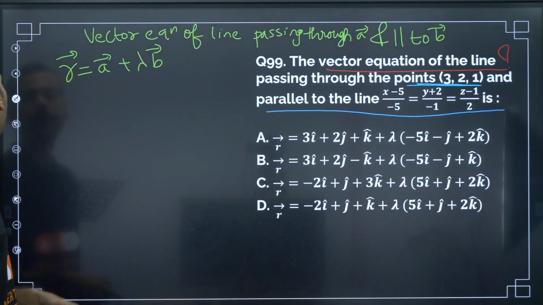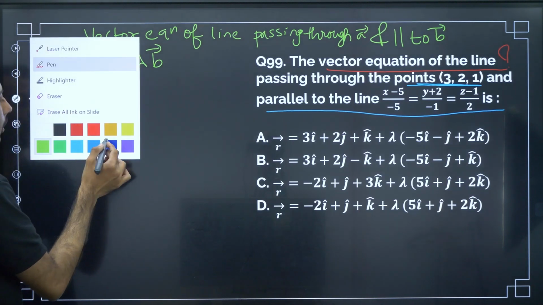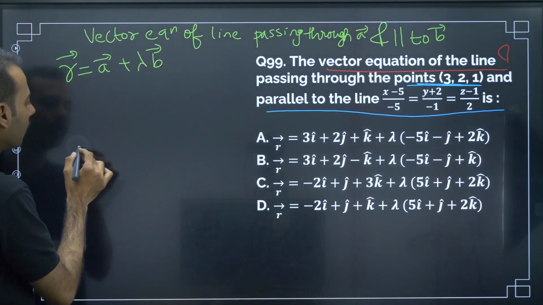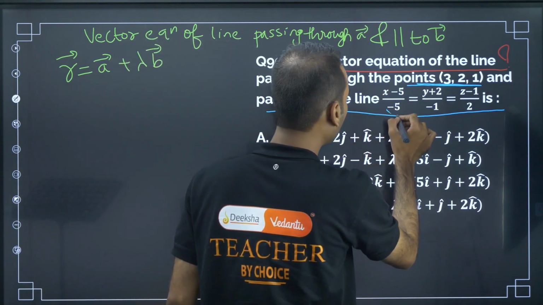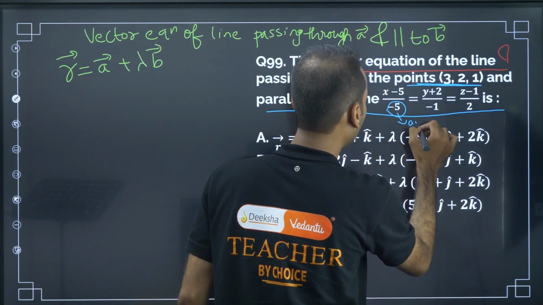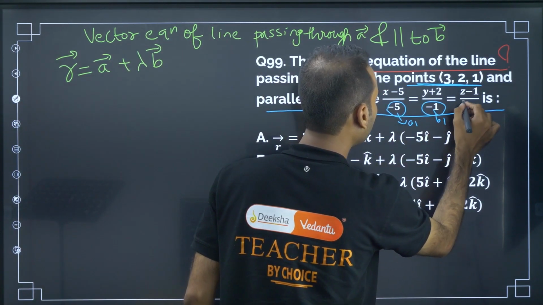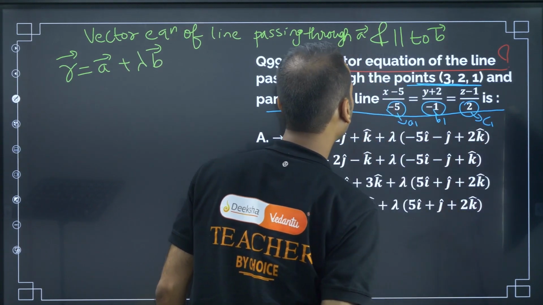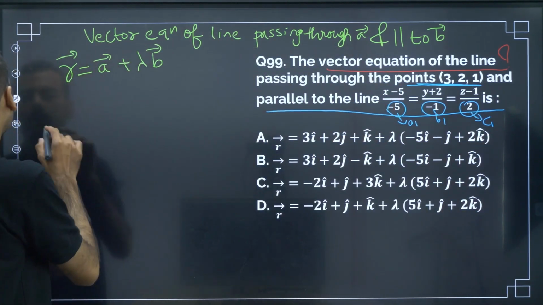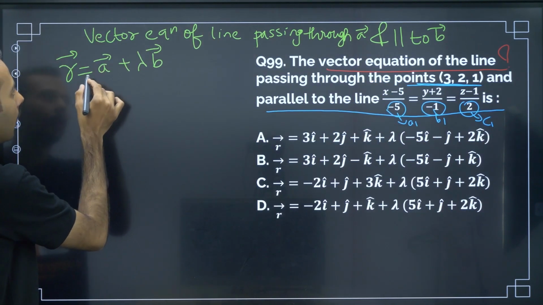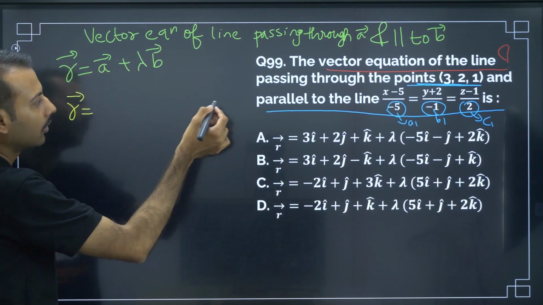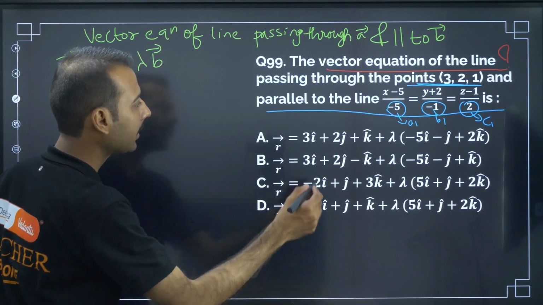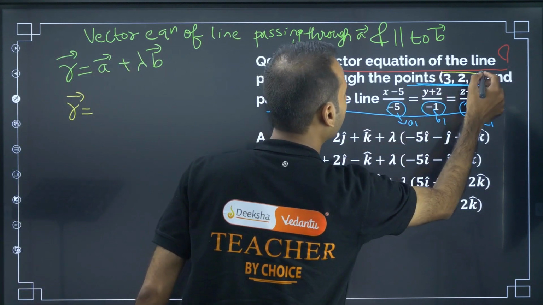Now some information they have given. Also you should be knowing that these 3 points are A1, B1, C1. You relate with the synopsis. Now if I write this, passing through a vector. What is a vector? Some points they have given, that point is a vector.